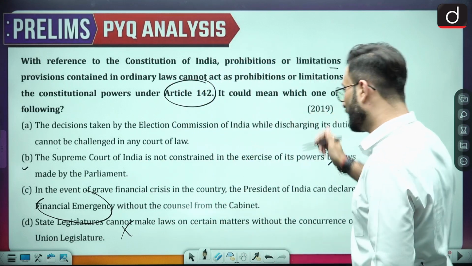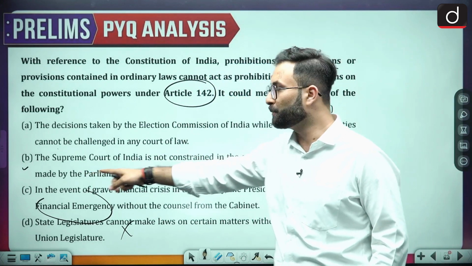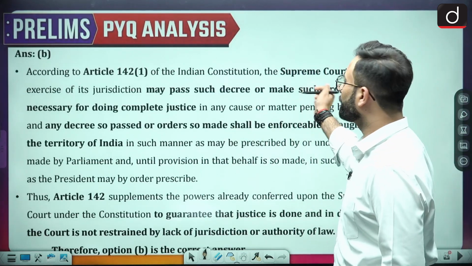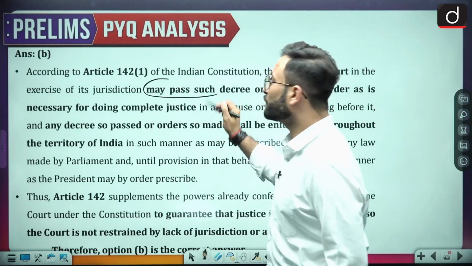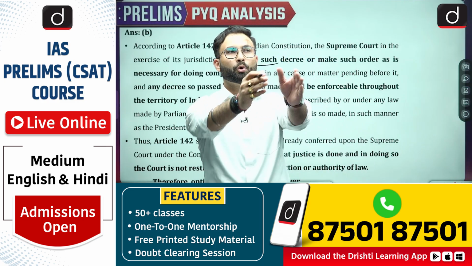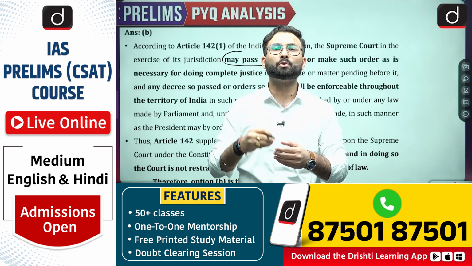Anyways, let's move further. This Article 142 is about the Supreme Court over here. Let's discuss that. When we talk about complete justice, the Supreme Court has the power to make any kind of direction or pass any decree or order in order to do complete justice.